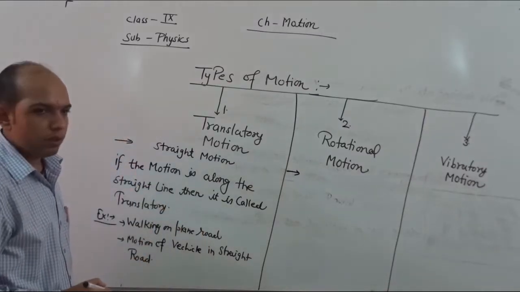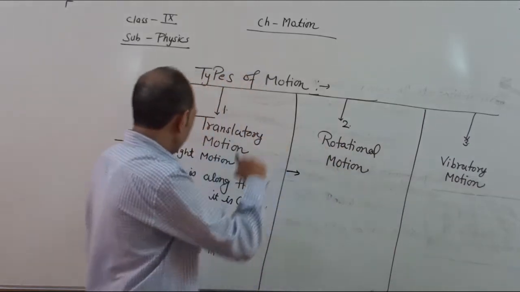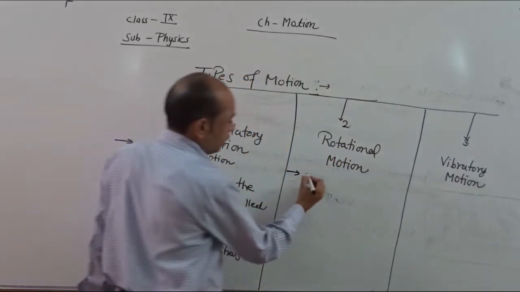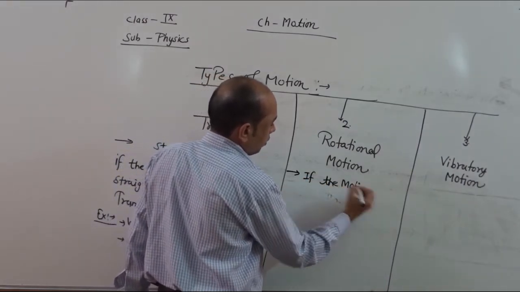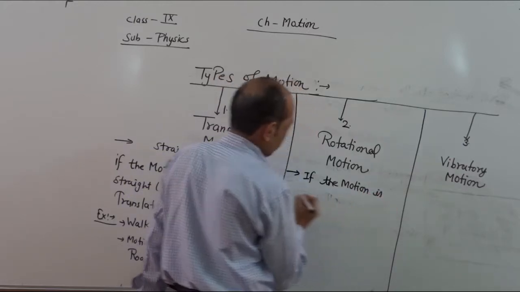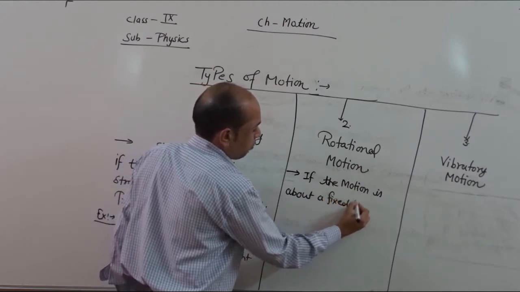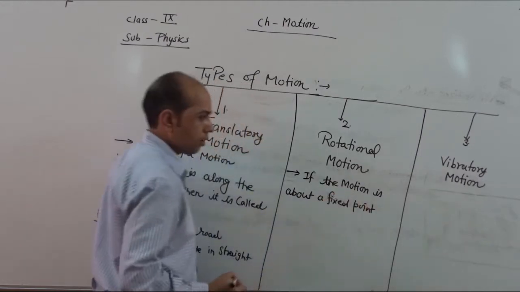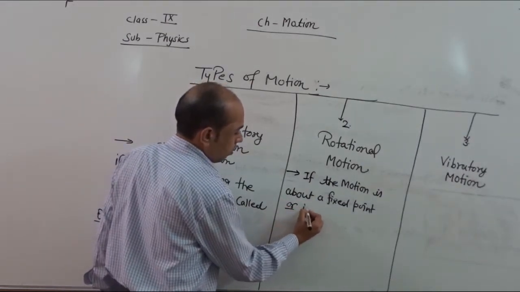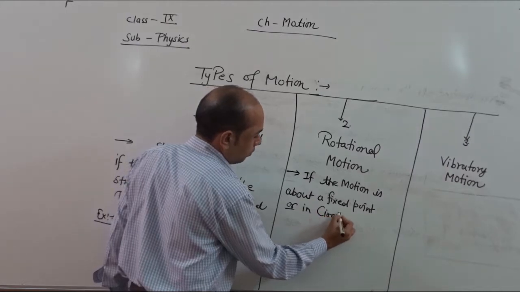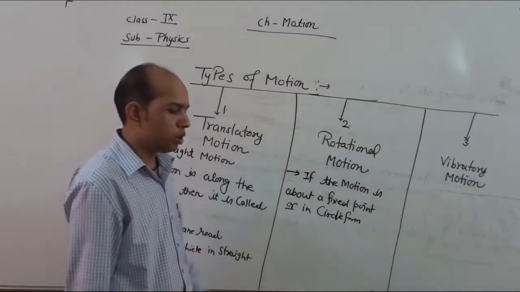So in rotational motion, rotational means here like a circle. So in rotational motion, if the motion is about a fixed point, if the motion is about the fixed point or in circle form, then it is called here rotational motion.